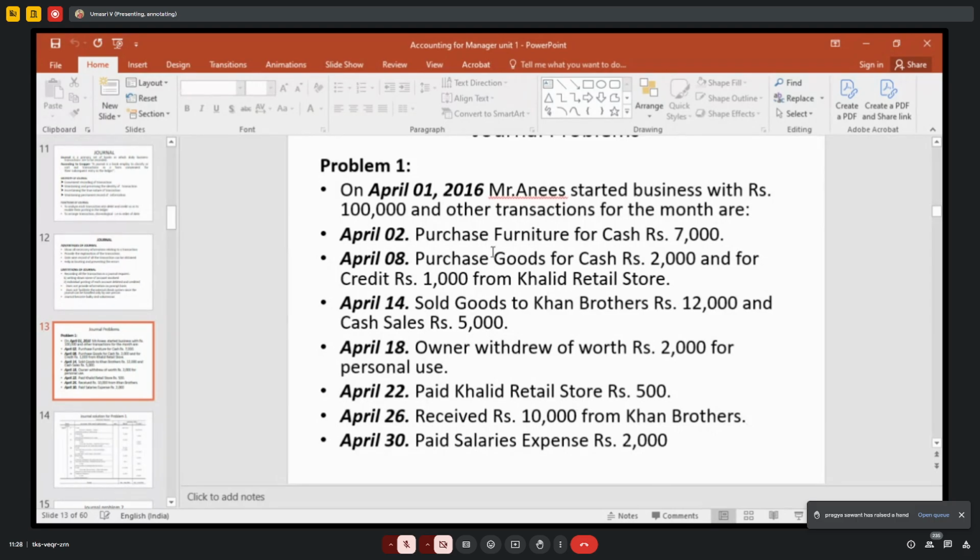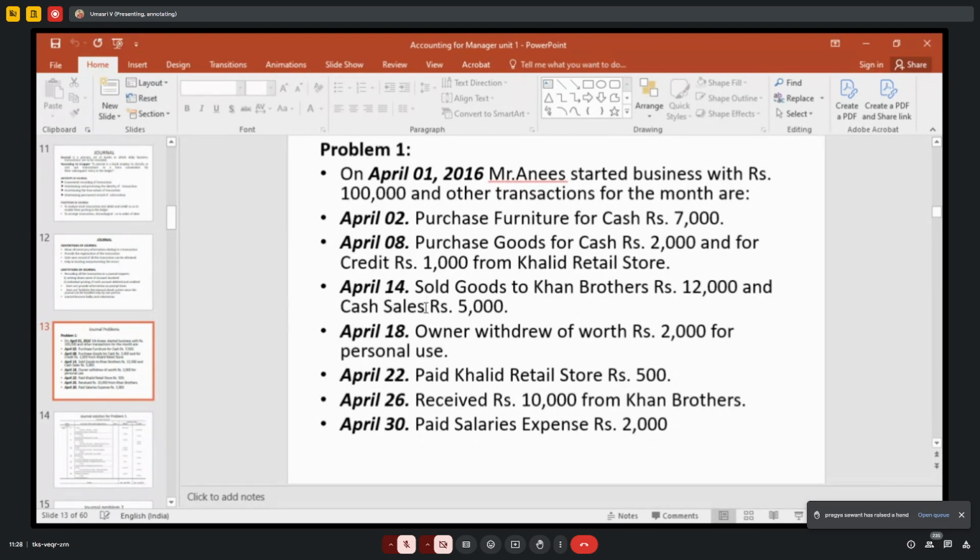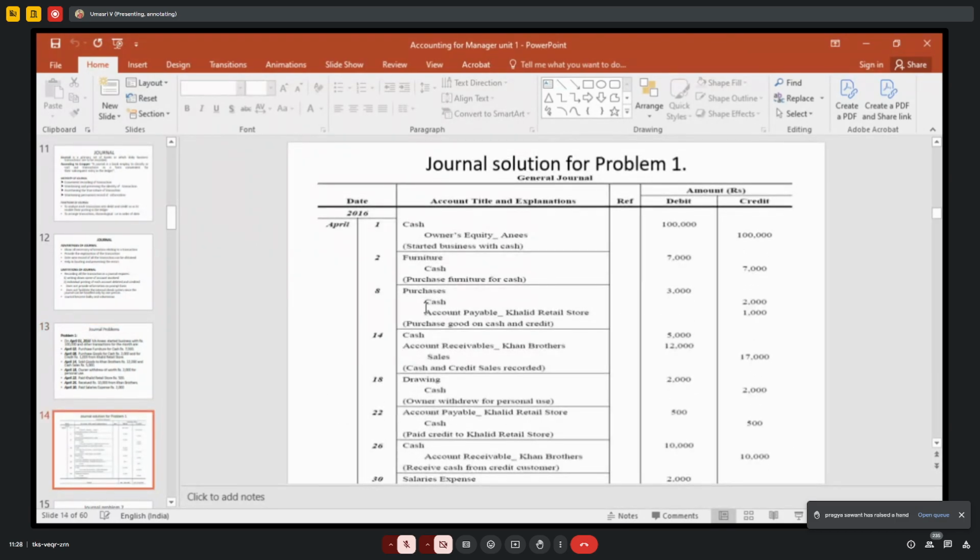So on 1st April you have to record. What is he bringing? 1 lakh rupees he is bringing into the business as capital, in the form of cash, right? So when you are bringing the cash in for capital, what comes in? Debit, what comes in? What is the journal entry? Tell me.